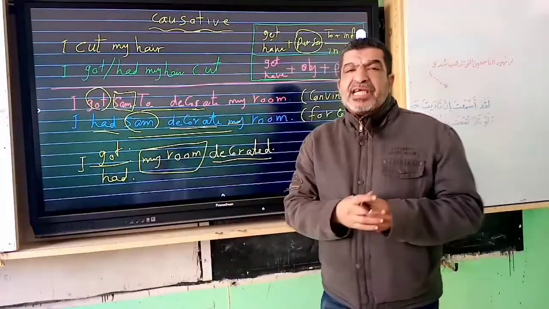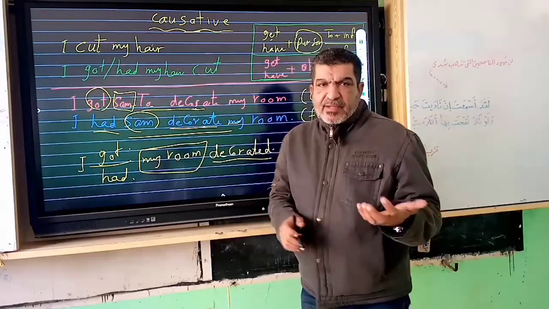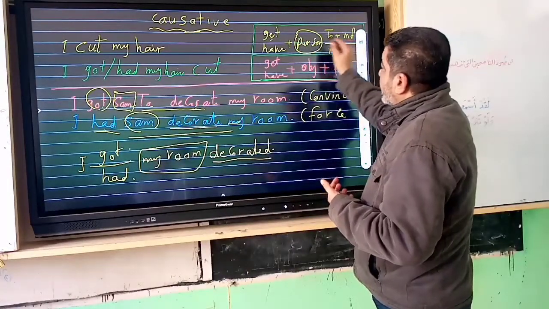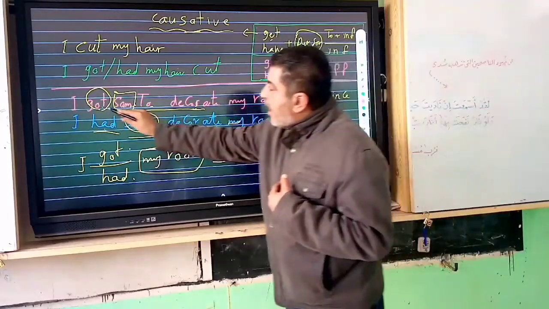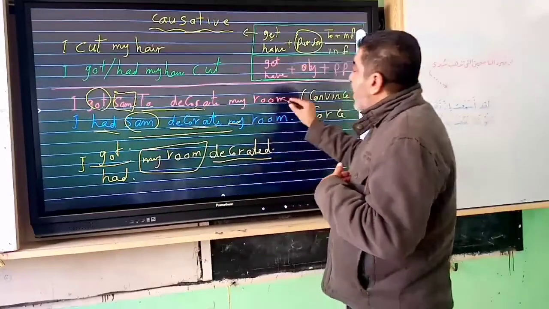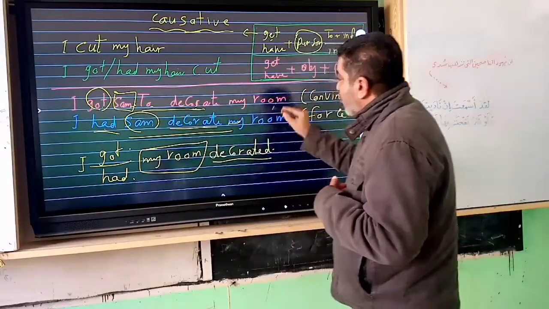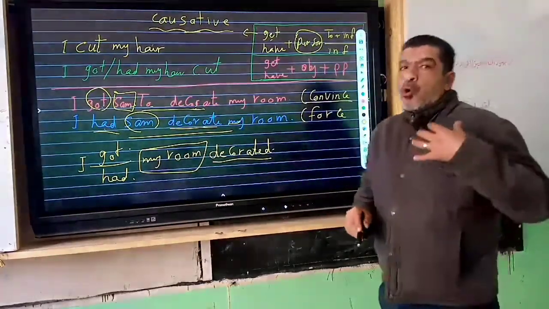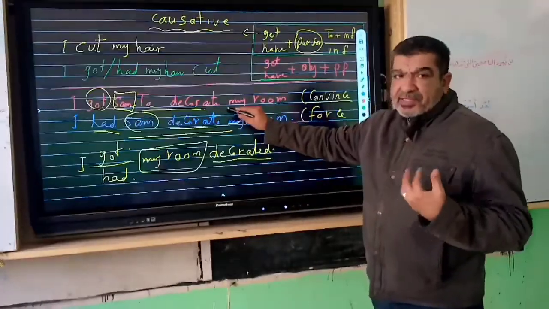What about the difference in meaning? What's the difference between using get and using have? If we say get, person, to infinitive, this means I convinced him. Like this one: I got Sam to decorate my room. It means that I convinced or persuaded Sam to do something for me, which is decorating my room.